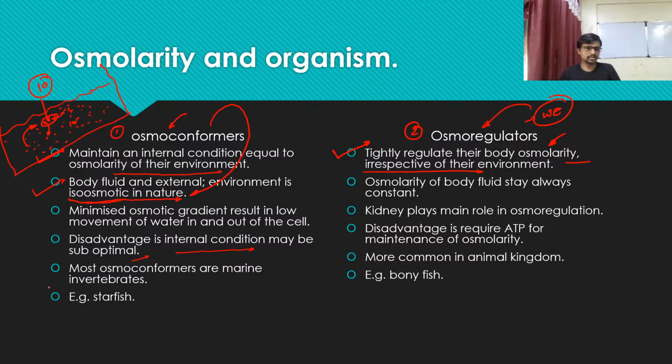Okay, so let's see guys. Most osmoconformers are marine invertebrates. It is obvious, guys, because the change in environment or the change in osmotic pressure easily happens inside the marine environment. So for example, this is a sea. There is a point where a river enters the sea.